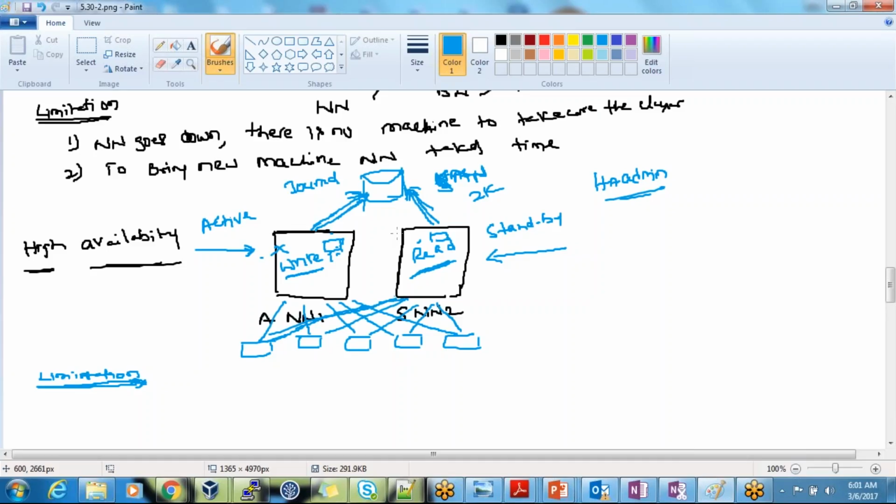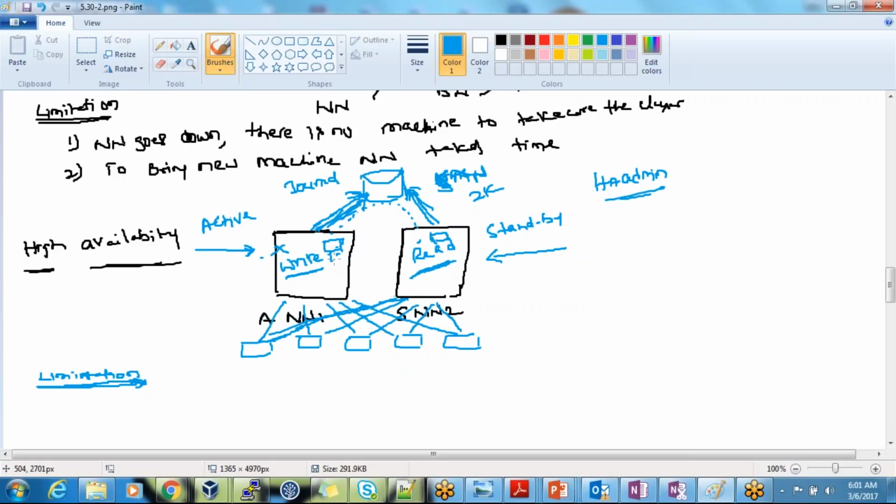The journal node is mainly meant for this: these guys will share their edits and FS image. The standby name node will pick them, merge them, keep a copy, and send it back. So as soon as it is in sync like that, your active name node will take care of it.